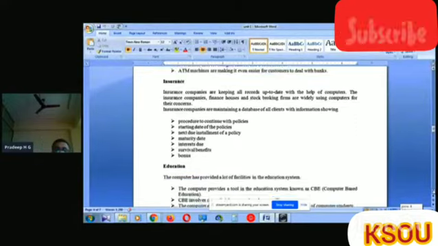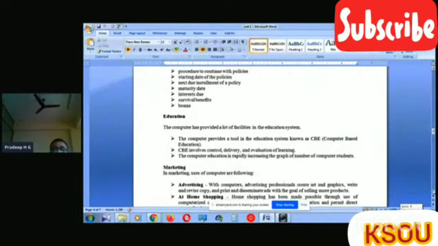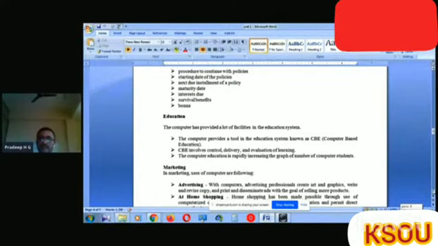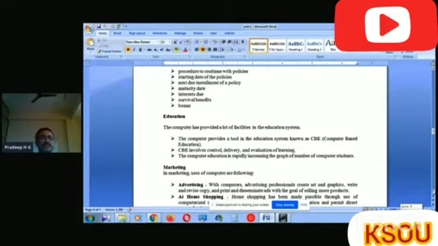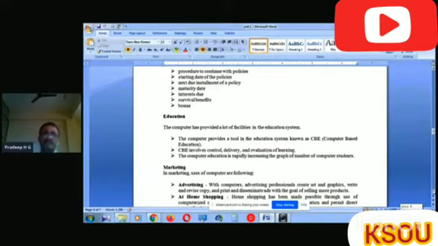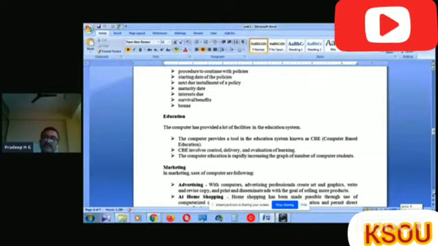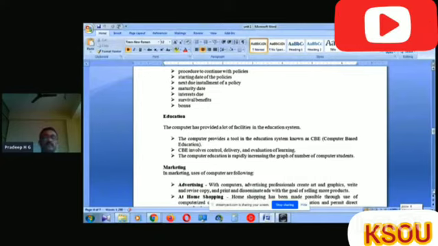Then another important application is education. In education, computers have provided a lot of facilities. The computer provides a tool in the education system known as CBE, that is computer-based education. Computer-based education involves the control, delivery, and evaluation of learning. Computer education is rapidly increasing the number of computer students. This is the best example of the application of computers in education.